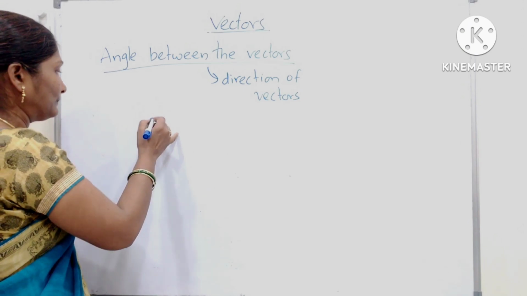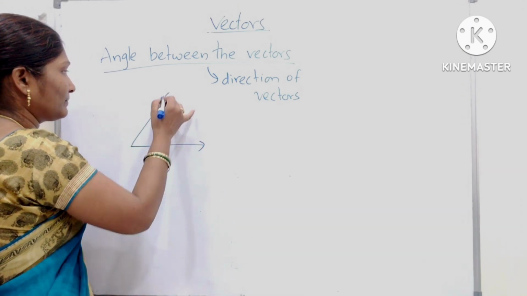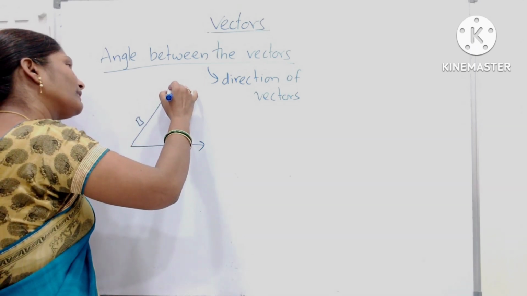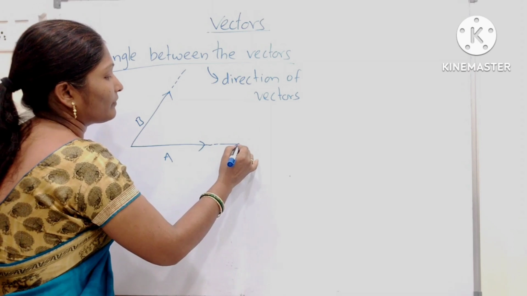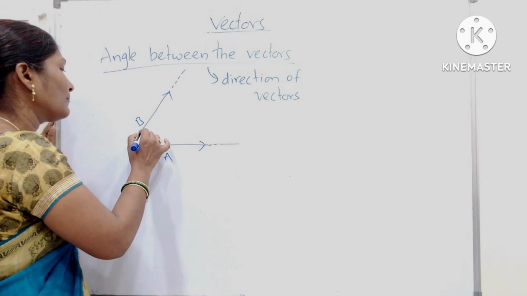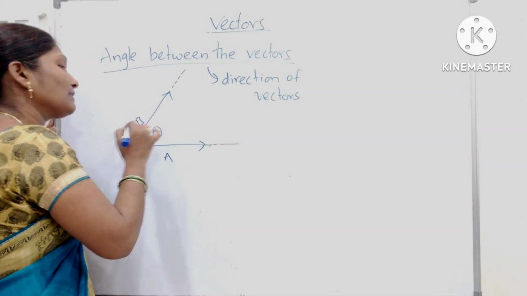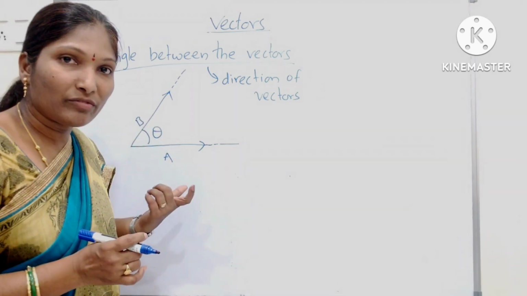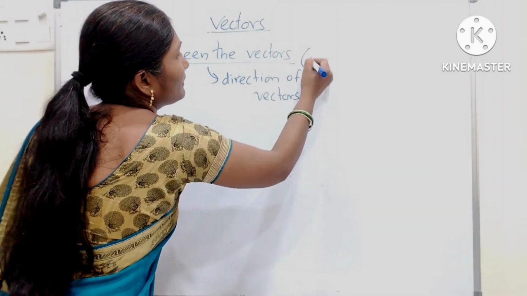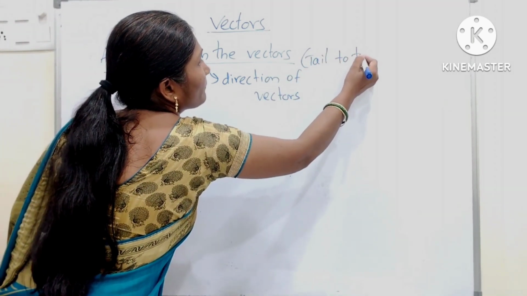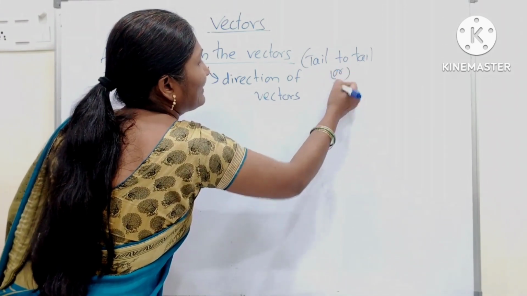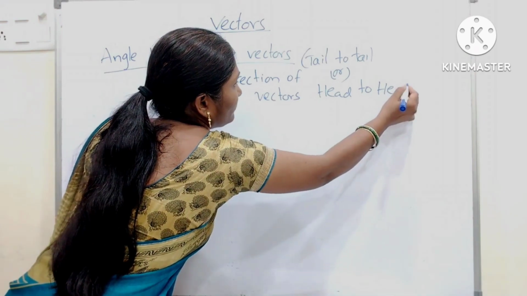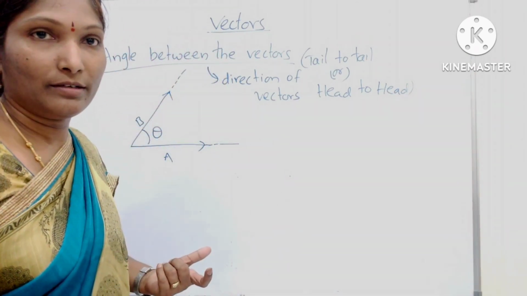If you look at this, this is the vector A and this is the vector B. The direction of vector B is along this direction. The direction of A is along this direction. Okay. Angle is theta. How to take the angle between the two vectors? Look, tail to tail or head to head can be taken.